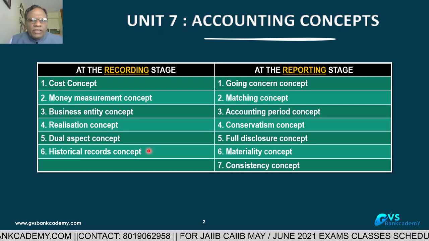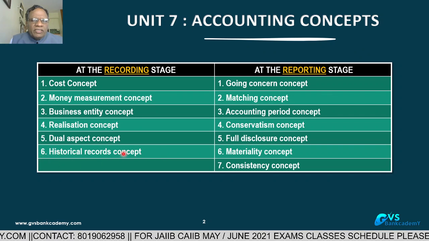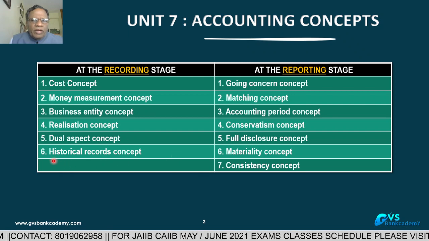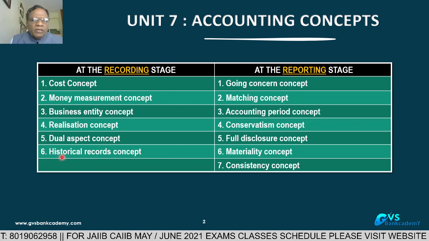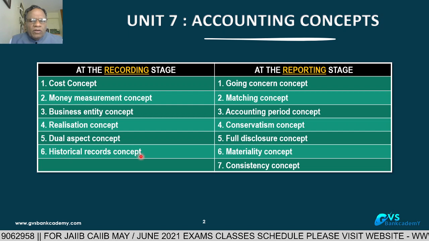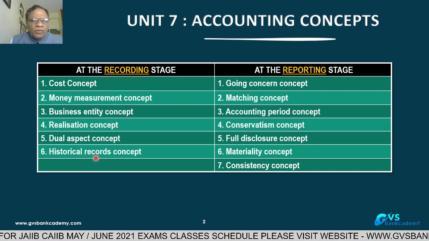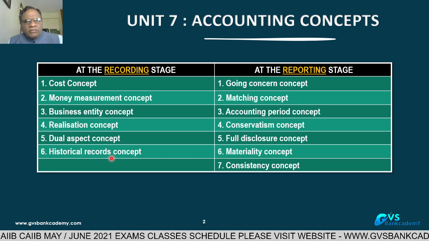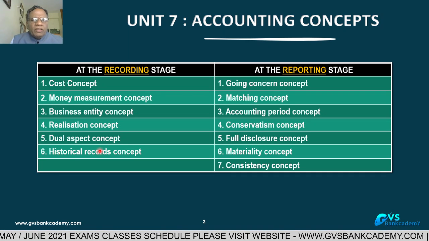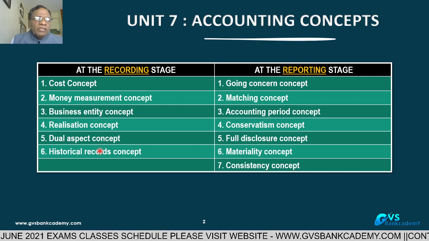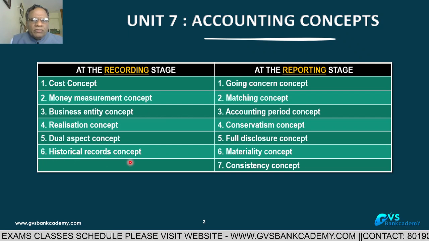Otherwise, on so and so date, how many accounts we had opened, on so and so date, how much recovery has taken place. Because of the date, we know how many years the bank has completed. This company was established 100 years back. How are we saying that? That is the date of birth of the company, the date of incorporation. That's why whatever transactions we record in the books are historical. Purchase of some asset, we mention it, and how many years ago the asset was purchased is based on the historical record. It is very useful for all the transactions.